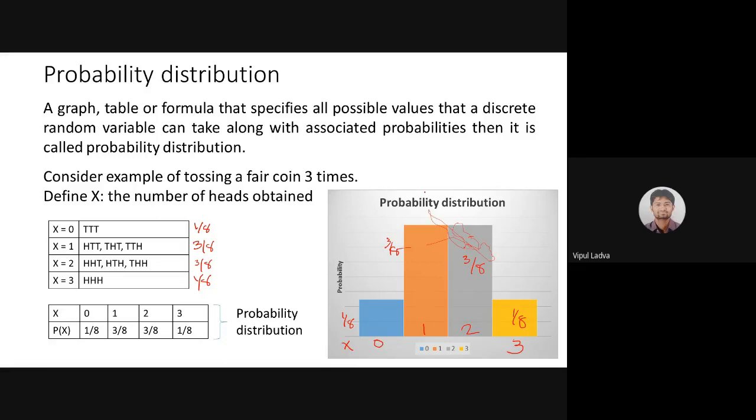So we can express a probability distribution with the use of a graph, a table, or a specific formula. वो कैसे करेंगे? Next slide में देखेंगे. Usually we will be dealing with a kind of table. Okay. Usually for the examples we will be dealing with tables. Good.